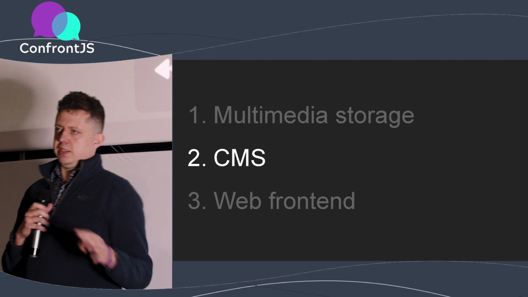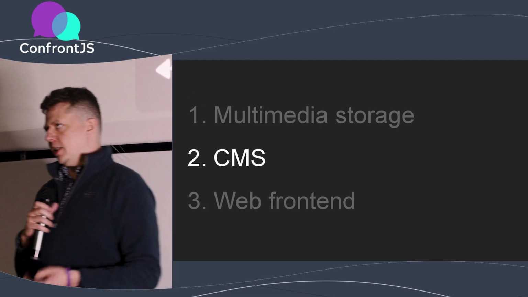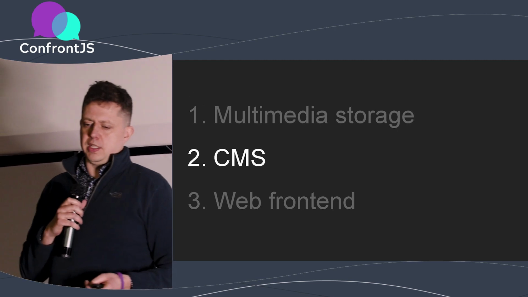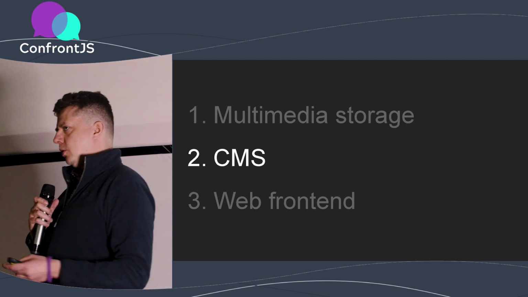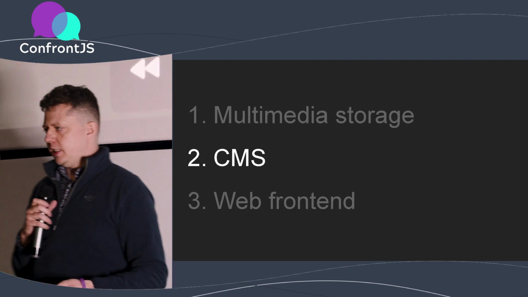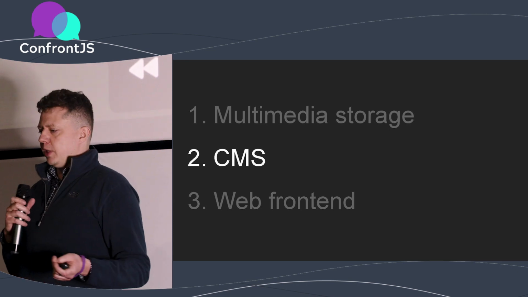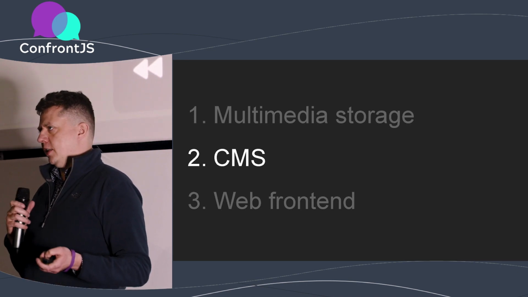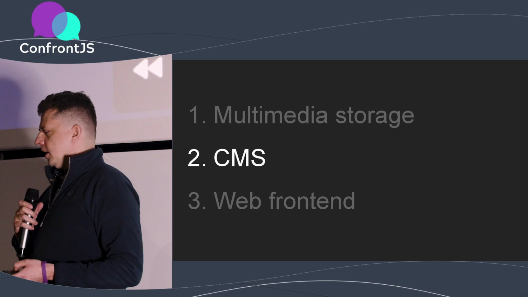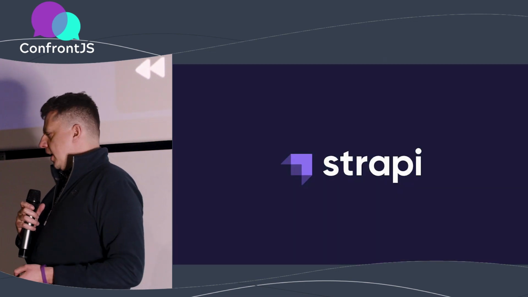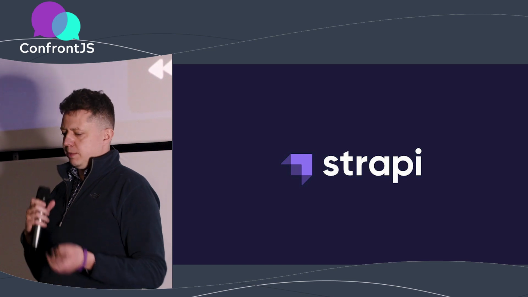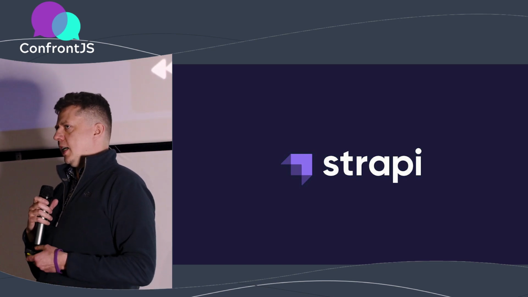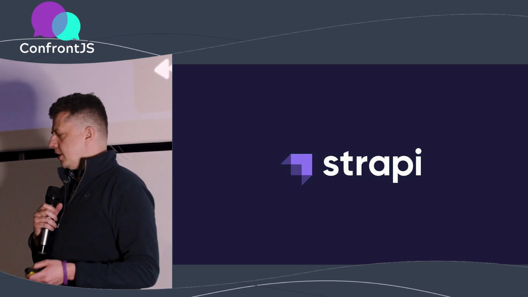And on top of that, on top of it, we have a CMS. It's a no-code system which is going to allow Zachęta employees to create the digital experience that they need without any need for coding. And the way we did that, we used Strapi. Strapi is an open source project. It's free to use, like all of the other parts of the stacks that we use.